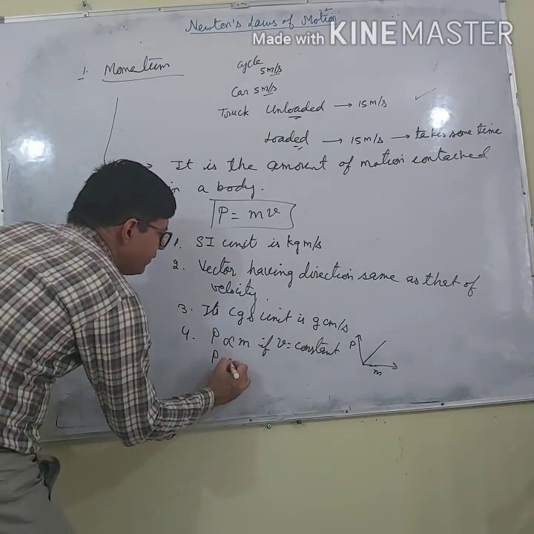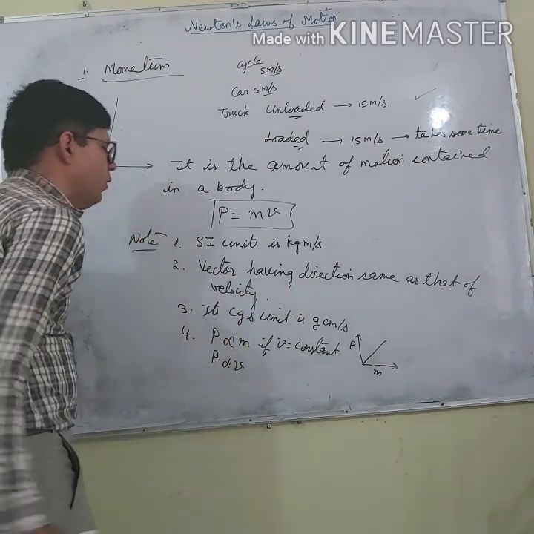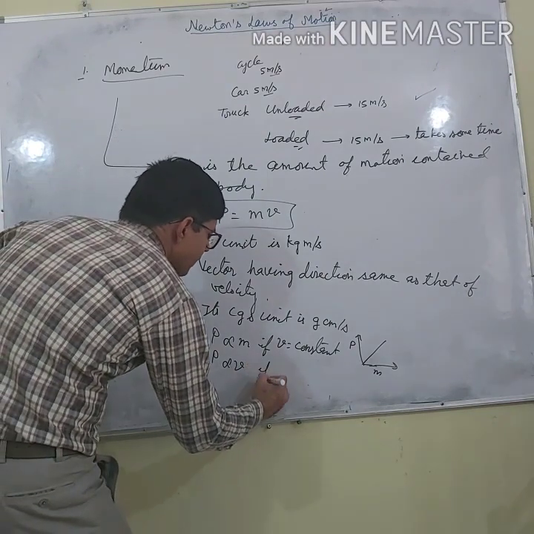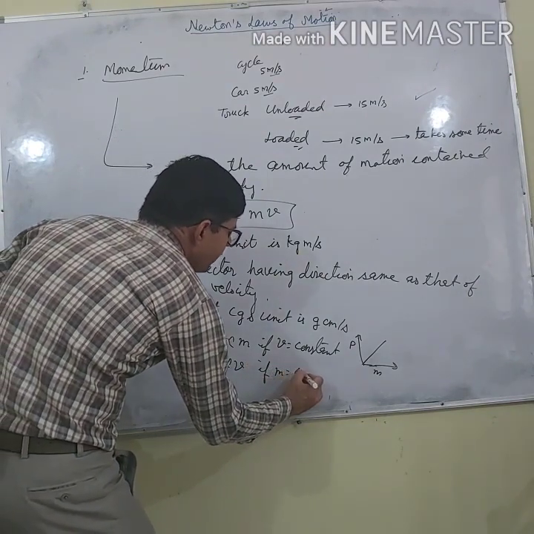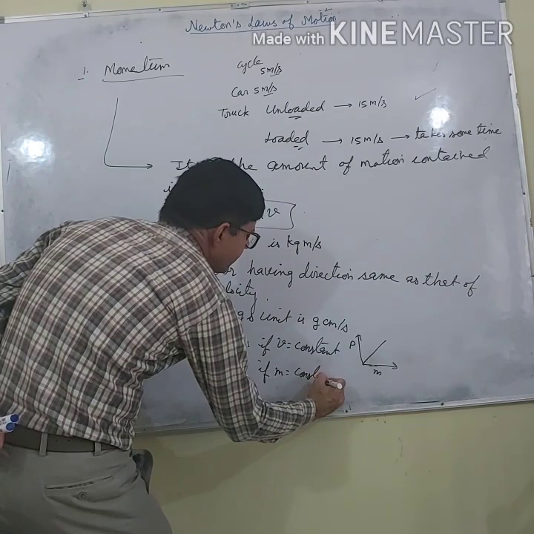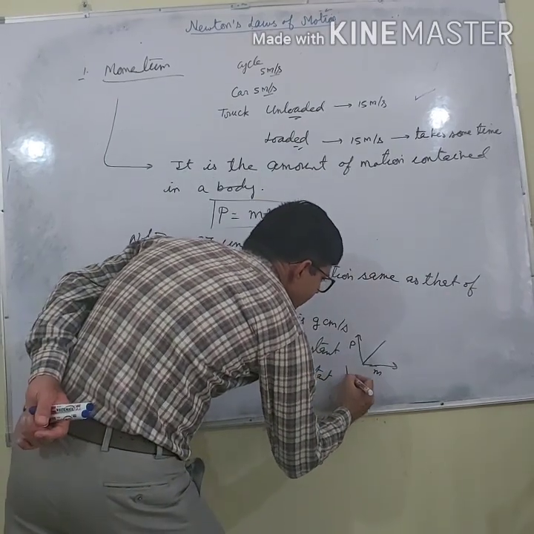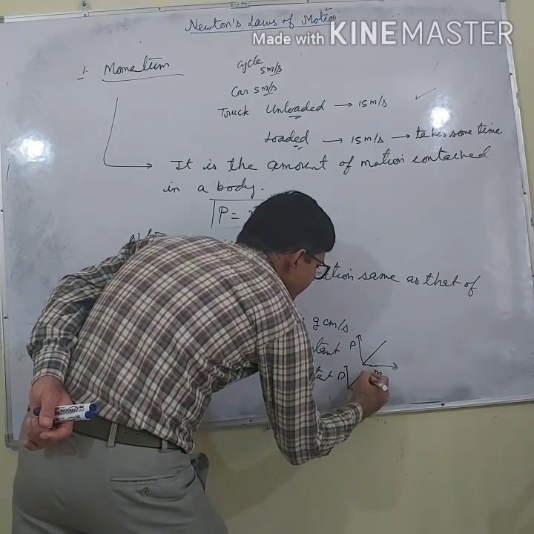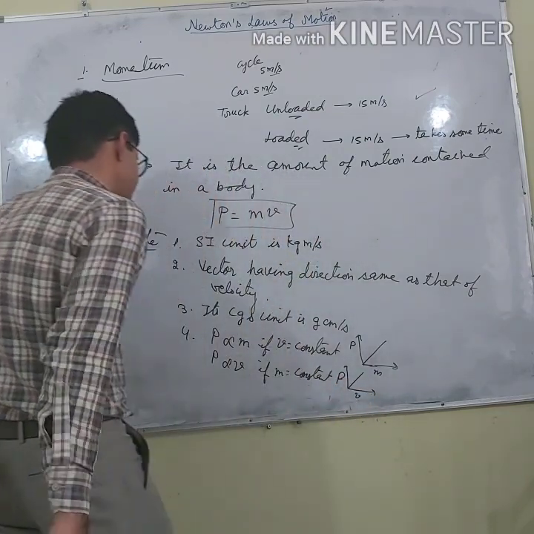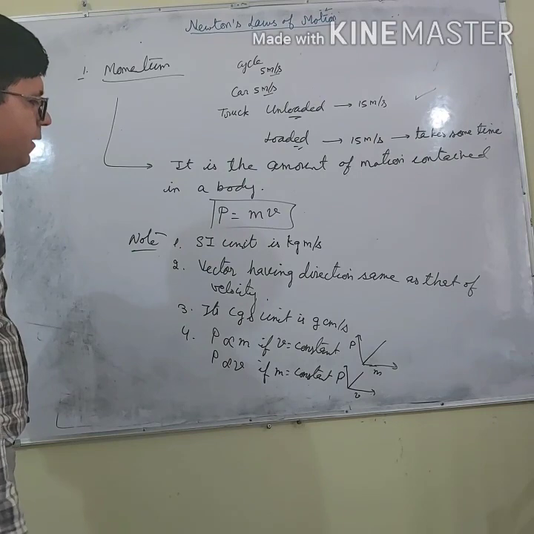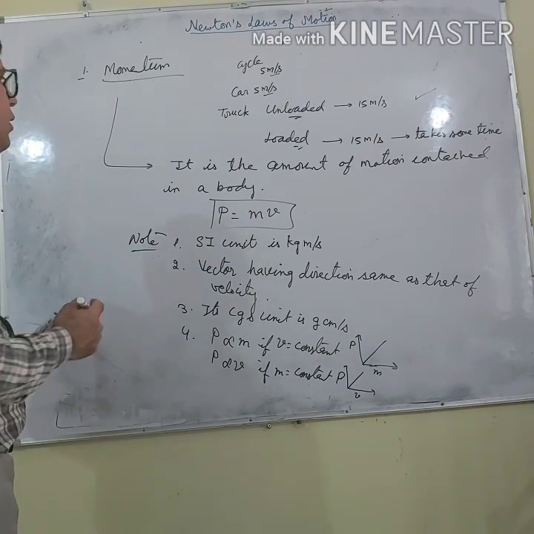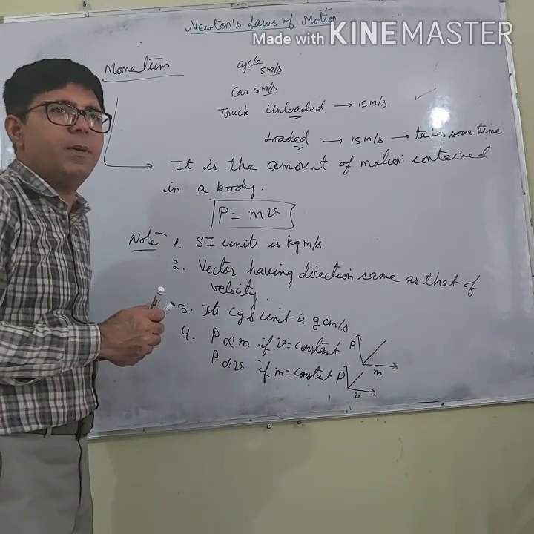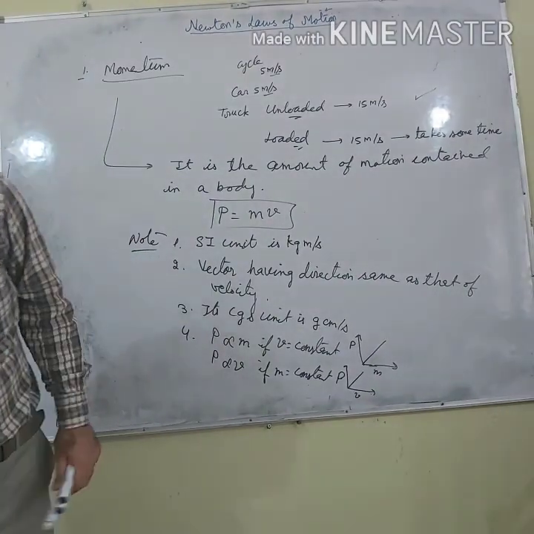And it is directly proportional to velocity if mass is constant. So the graph between momentum and velocity is a straight line. Alright? So these are the points that you have to keep in your mind.